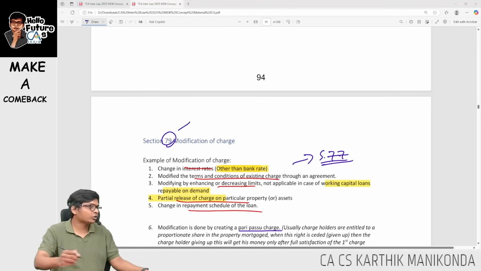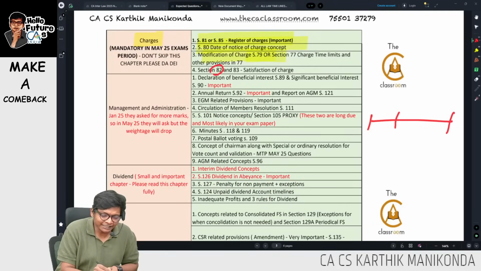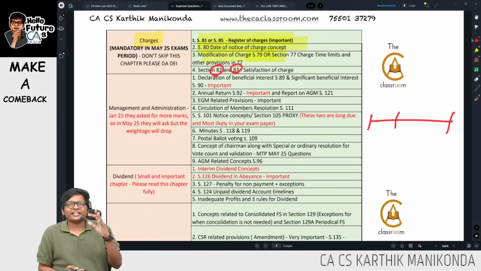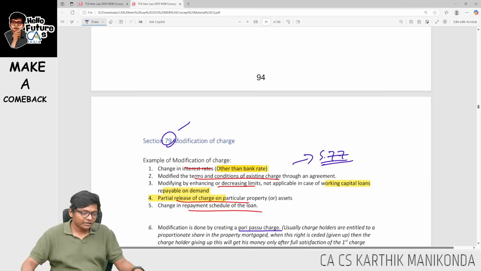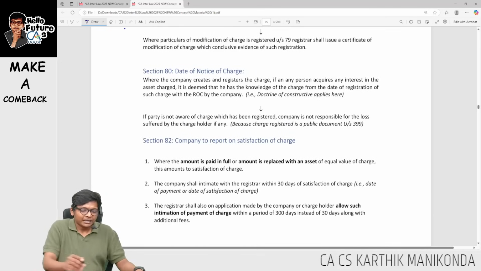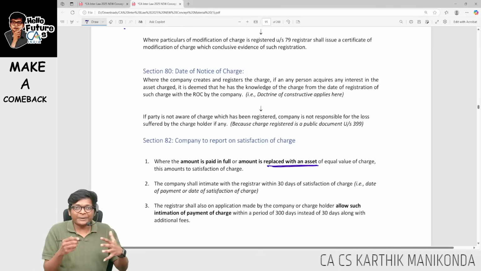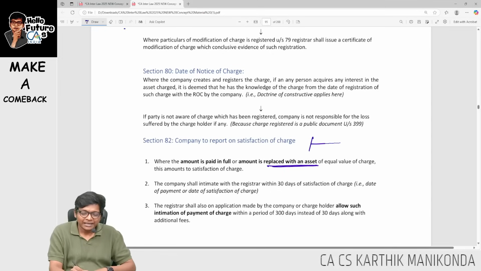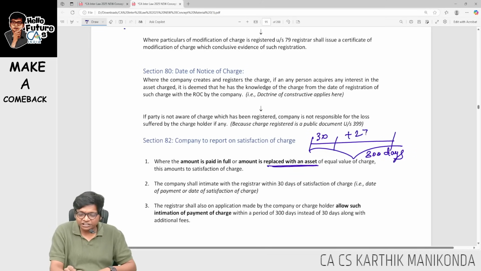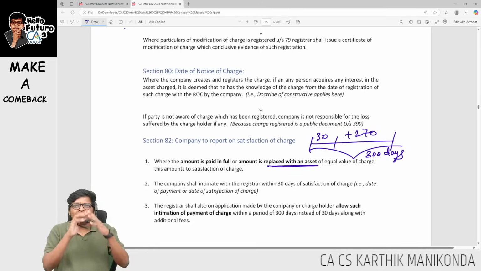Okay. Next, 82 and 83 talk about satisfaction of charge. What is 82 saying? Very simple. Where a party makes the payment, where the loan is repaid, where the charge is done, the entire loan is repaid, you have to inform ROC. Inform ROC within how many days? Within 30 days. But they are giving you additionally overall 300 days including 30 days. That means additionally you have 270 days. Okay, you have to intimate ROC.